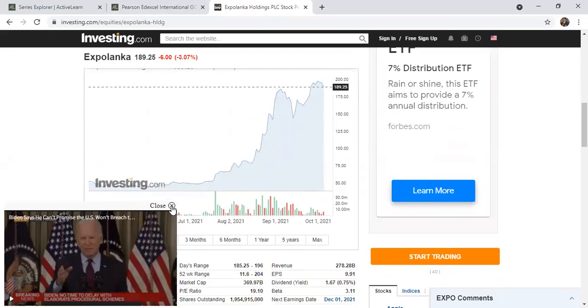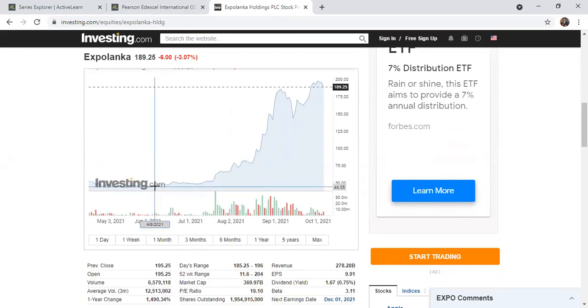You can see their chart of the Expo Lanka. Its price there was 46 in June 2021, but now within 3 months the price has gone up even closer to 190 level. 199 level also went up, high price. You can see how the prices are going up like that, like a tsunami. A lot of quantities are traded like that. The main reason is they speculate about the market. You can see the share price has gone up by 5 times from this level because of the reasons.